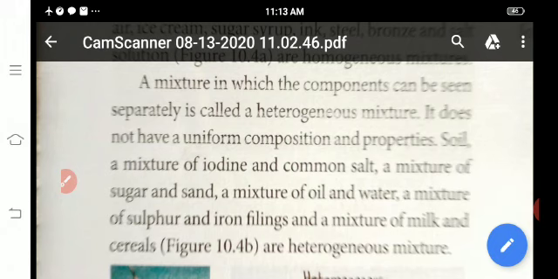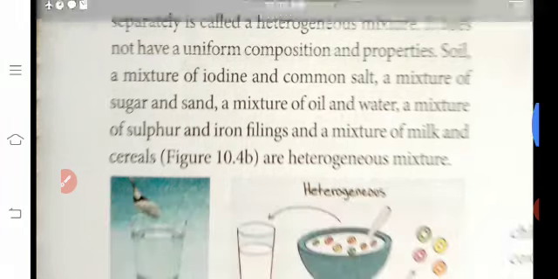Another example is a mixture of sugar and sand. You see sugar and sand separately. So this is called a heterogeneous mixture. Heterogeneous mixture means you see the components with your naked eye.